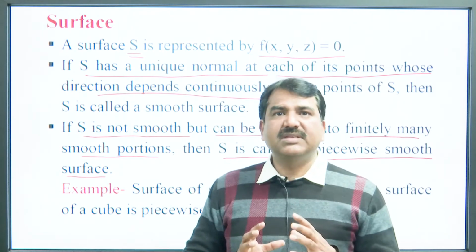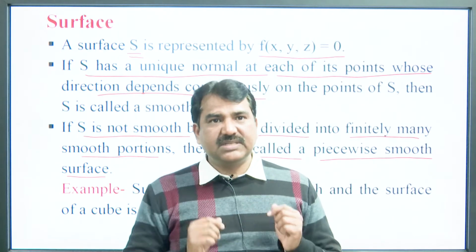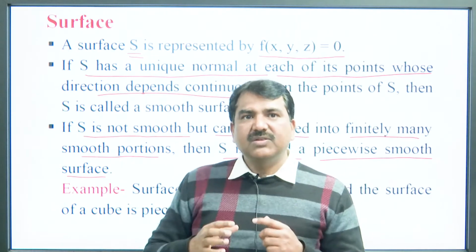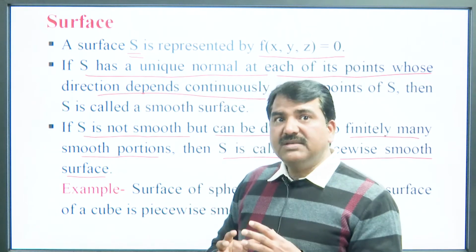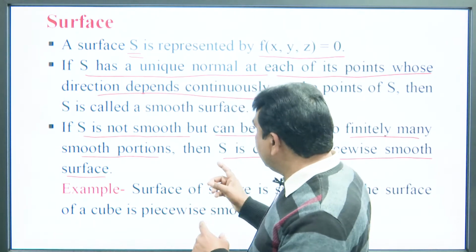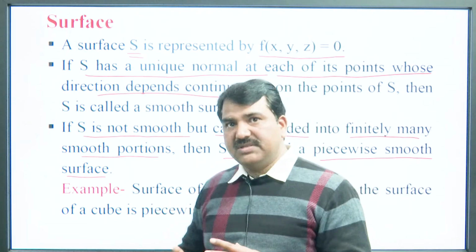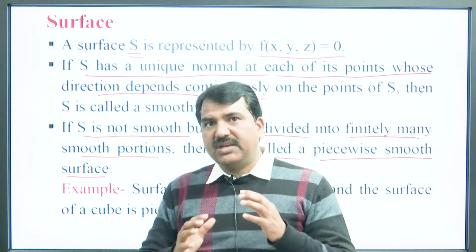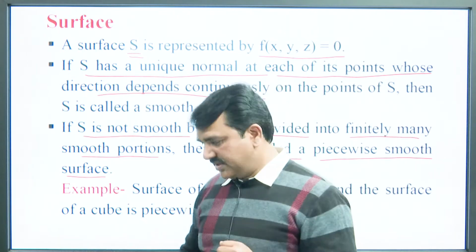For example, if you consider the cube, it has 6 surfaces. For each surface there is a different normal. So, the surface of the cube is a piecewise smooth surface, while the surface of the sphere is a smooth surface.